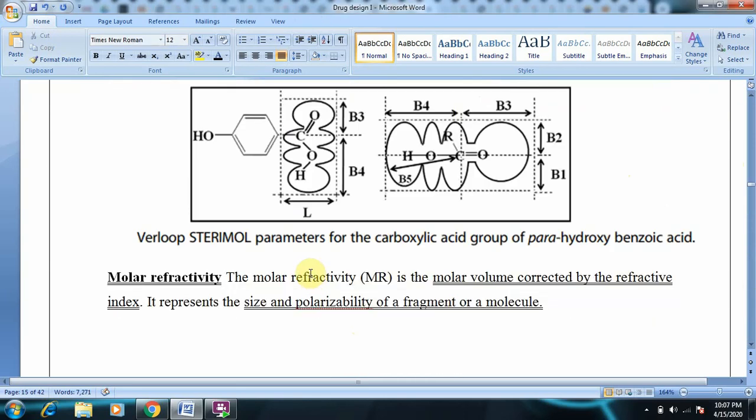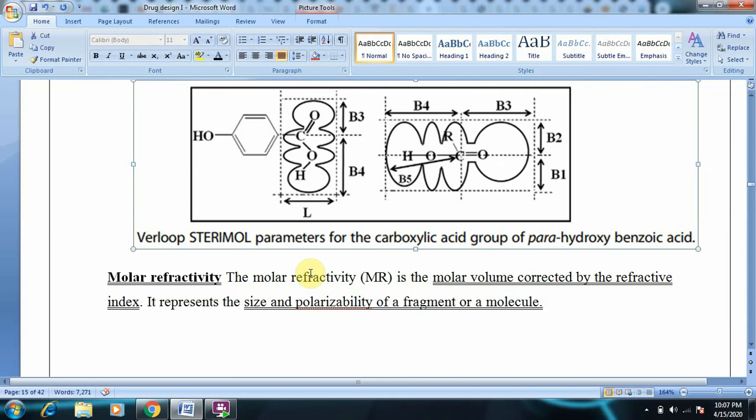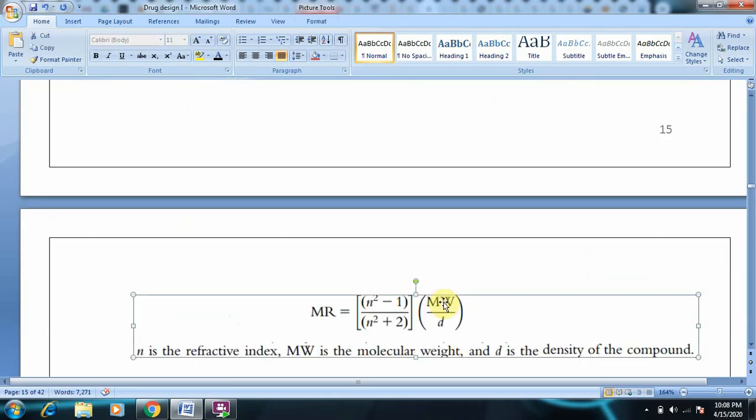So next, under steric parameters, is molar refractivity. What is molar refractivity? Molar refractivity, MR, is a molar volume corrected by refractive index. It represents the size and polarizability. Molar refractivity has something to do with polarizability. So here it represents the size, that is, the bulky group. We are studying these parameters under steric effect, so size is important. It represents the size and polarizability of a fragment or a molecule.